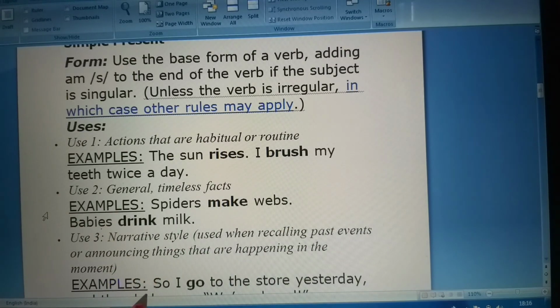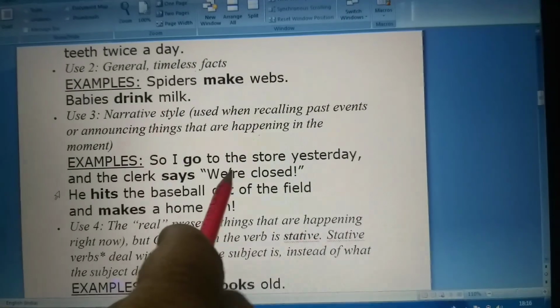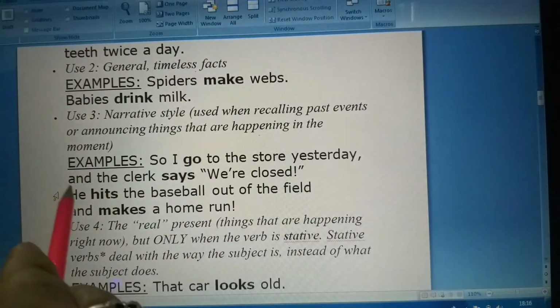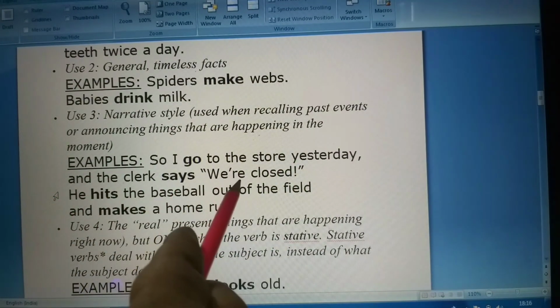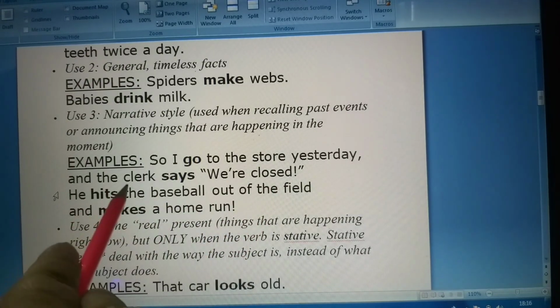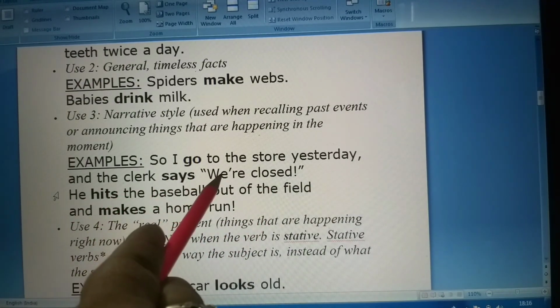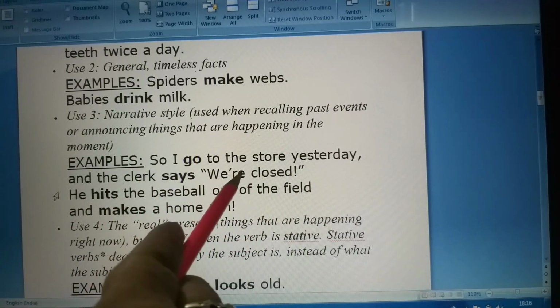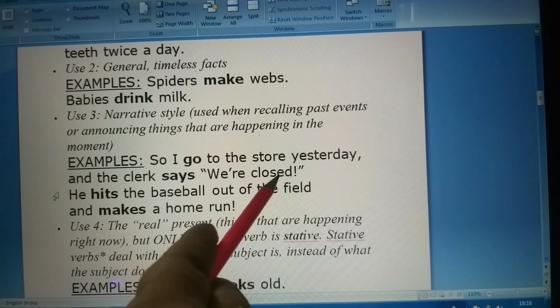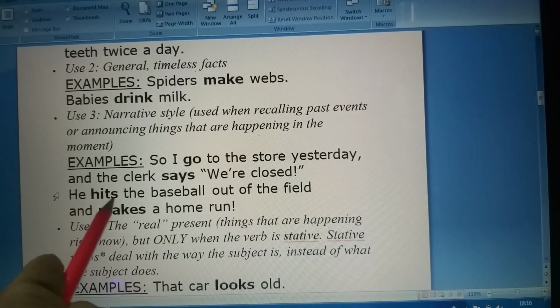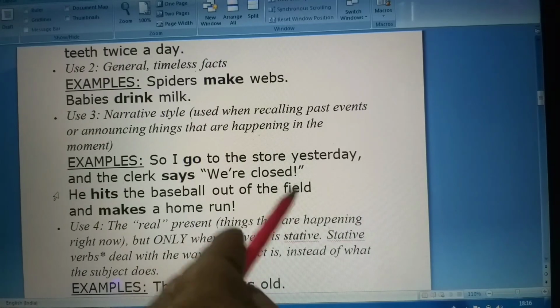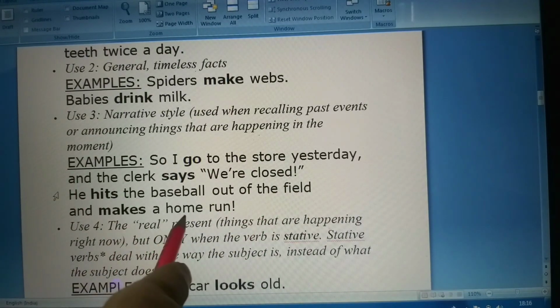Then comes examples like narrative styles. So, I go to the store yesterday and the clerk says we are closed. The clerk says. Here he is using singular form. We are closed. He hits the baseball out of the field and makes a home run.